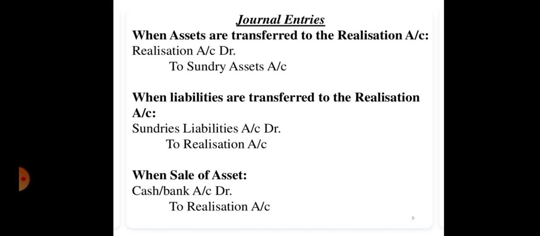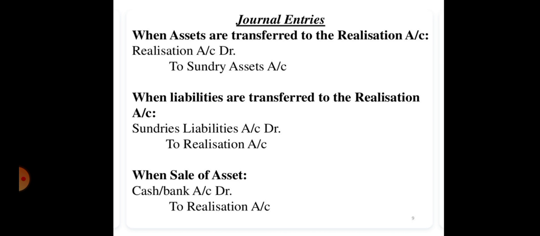At number 1, the topic of the entry is when assets are transferred to the realization account. Dear students, whenever we are going to wind up the business, first of all, we will close down all the accounts which are existing in the business. So, number 1, we will be closing down the assets account. And for closing the assets account, the entry will be realization account debit to sundry assets account. Here, we have credited sundry assets account just because we are closing the accounts of assets.